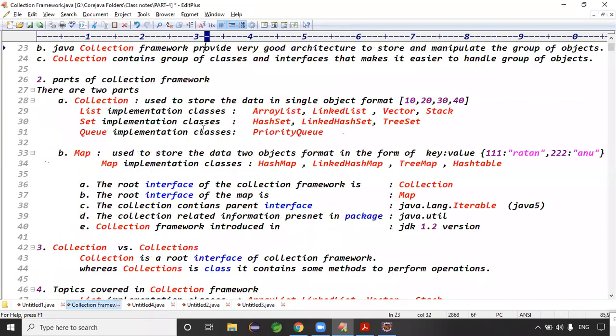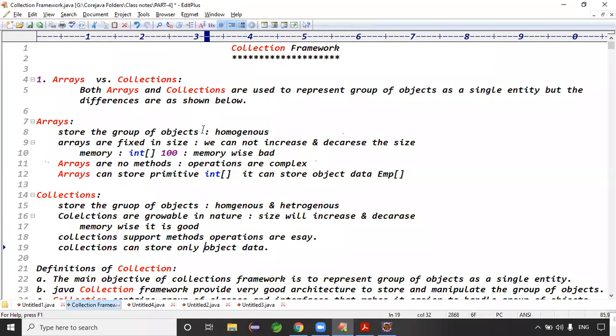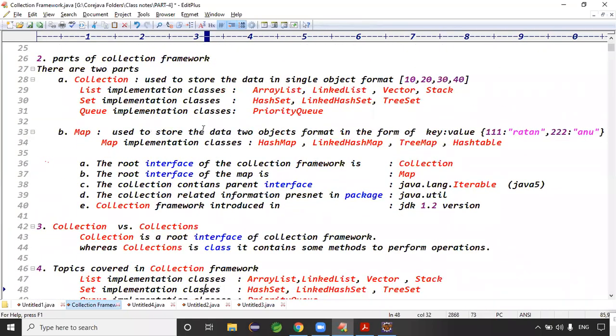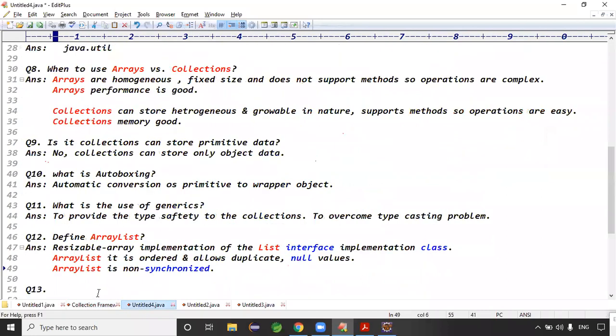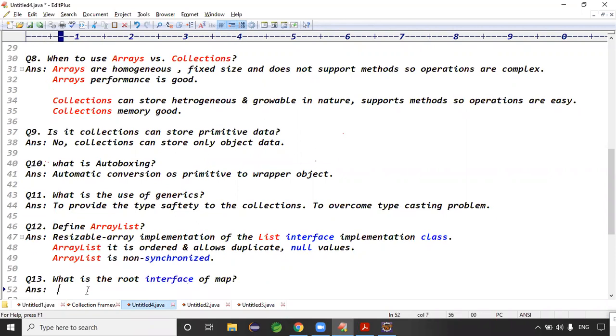Question number 13. Tell me, guys, what we understood up to now: arrays versus collections, definition of the collection framework, parts of the collection framework. What is the root interface of the Map? Immediately you are saying the answer is Collection, right? Iterable? No. Iterable also does not belong to Map. Iterable is only for the collection data.